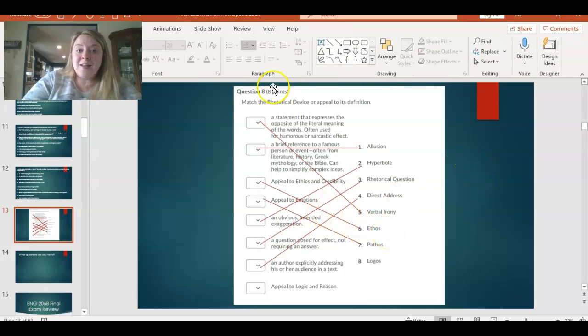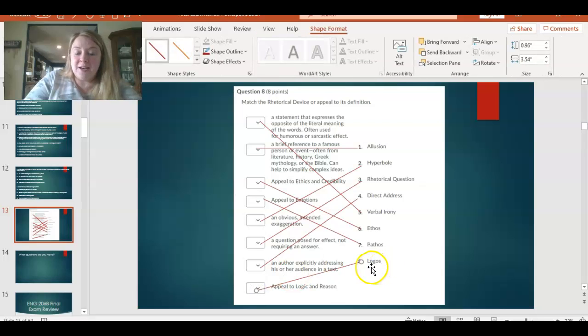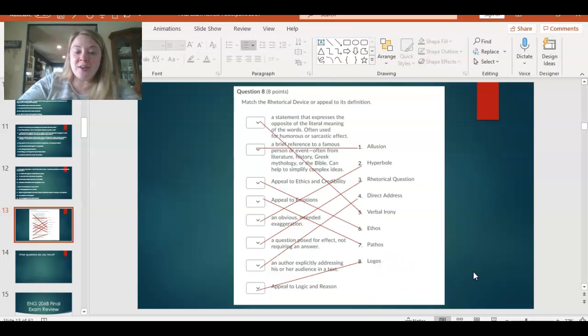And last but not least, by process of elimination, I'm sure you guys have figured out that logos is an appeal to logic or reason. So again, that word logos kind of looks like logic there. So logic, logos, those go together. All right, so there you go.